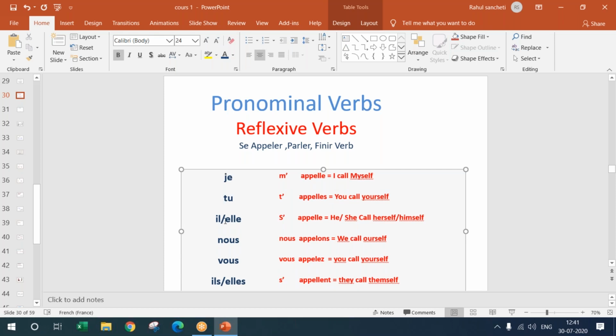Because I will be my, you will be your, he or she will be her or him, we will be our. We have seen this in possessive adjectives. Are you getting it? Yes or no?